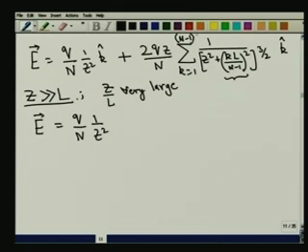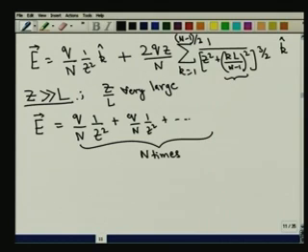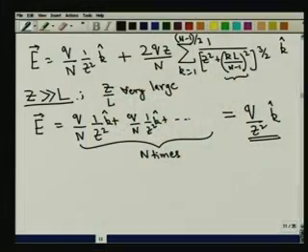Since I am only looking at the right hand side, I am going to divide it by 2. It is going to supply for me exactly N minus 1 terms of this form. Therefore, this will be Q by N, 1 over Z squared, and so on, N times, which is nothing but Q by Z squared, along the unit vector K, which is essentially the field produced by a point charge distribution.